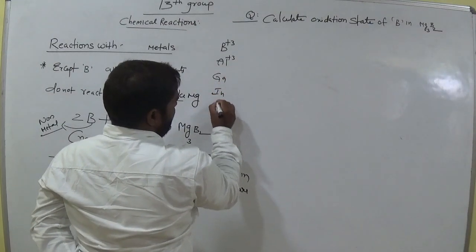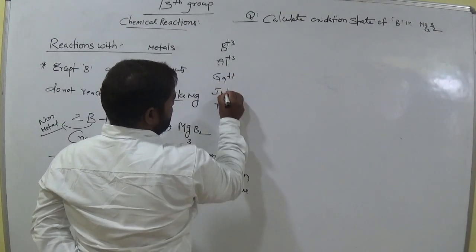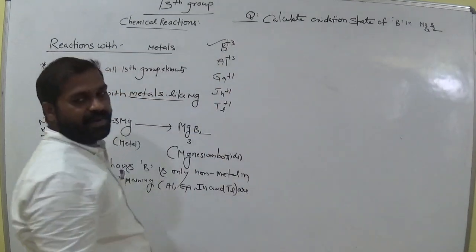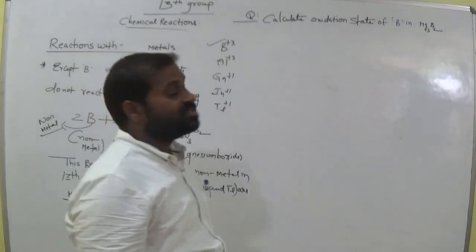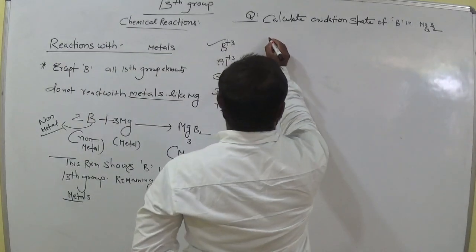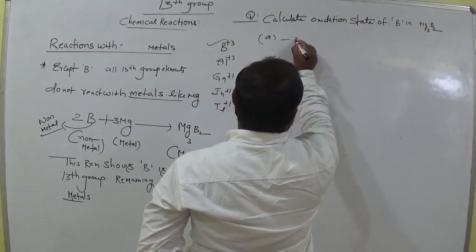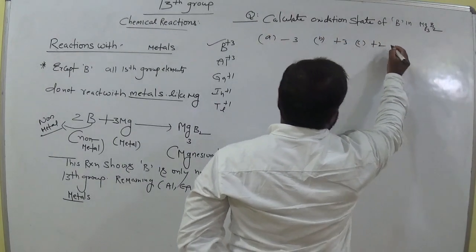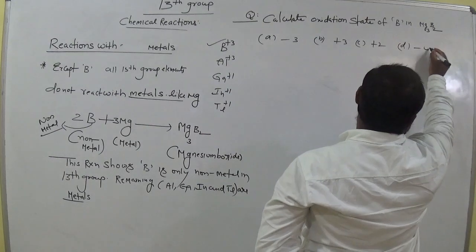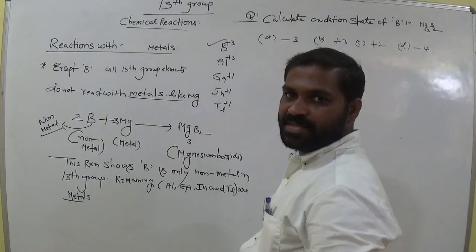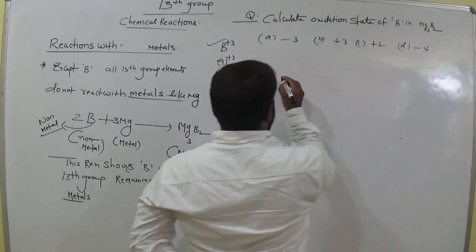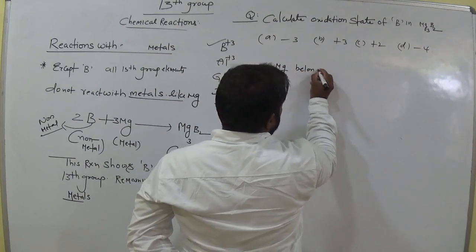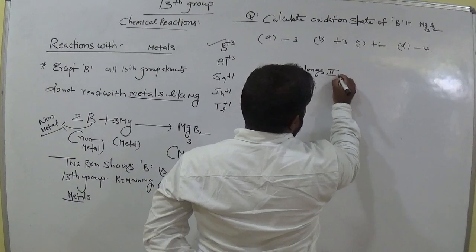Gallium, indium, thallium exhibit +1. Am I right? We expected +3, but that is not the answer. So let's see the options: A -3, B +3, C +2, D -4. Is it clear, all of you? So now calculate. Magnesium belongs to the second A group element.